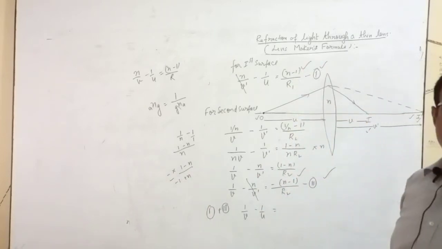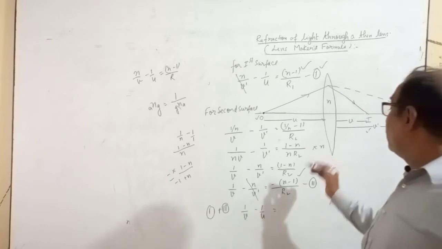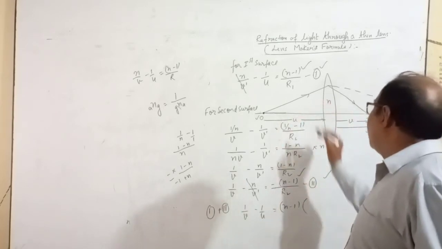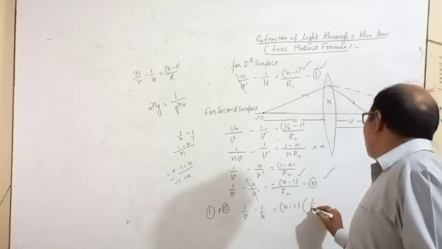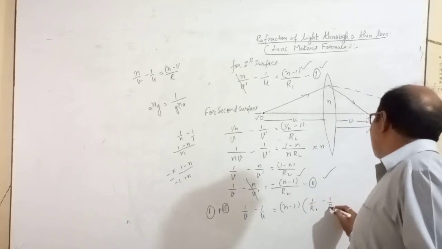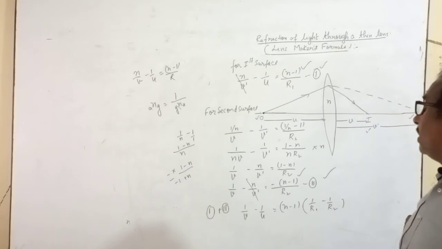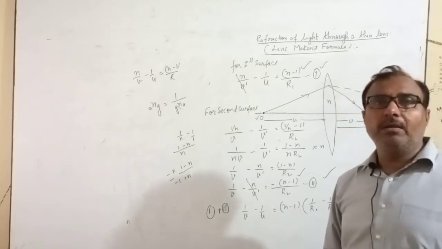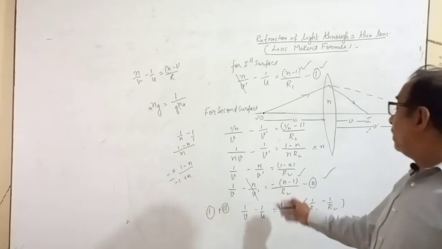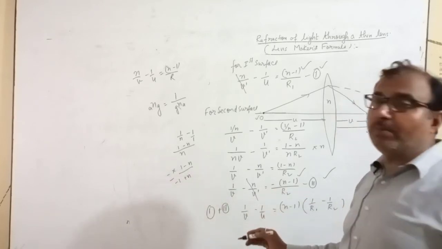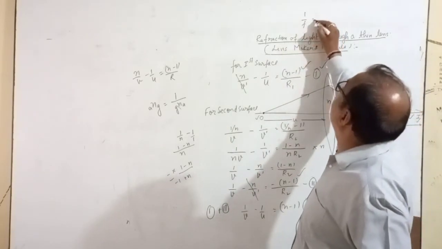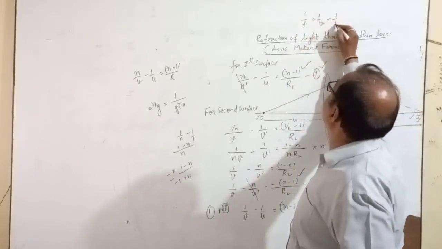So you can take n minus 1 as common. Inside the bracket, 1 upon r1 minus 1 upon r2. 1 by v minus 1 by u, you know very well, that is the formula for focal length: 1 upon f equals 1 by v minus 1 by u.